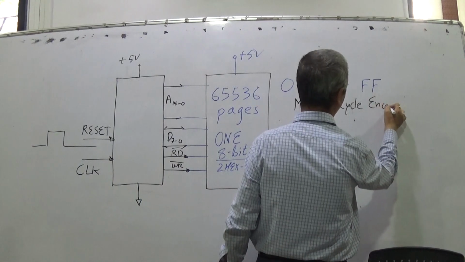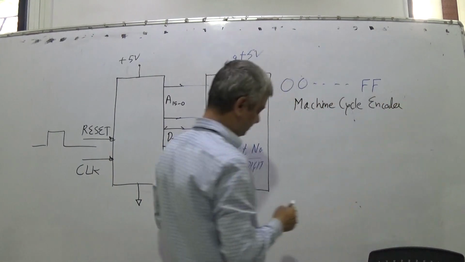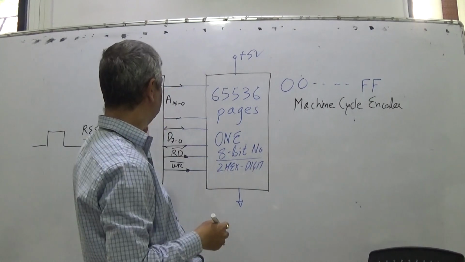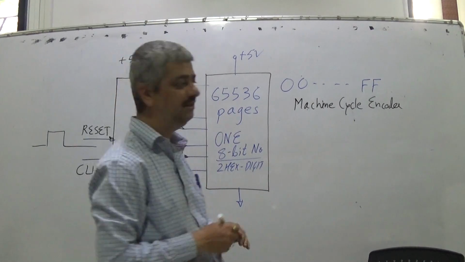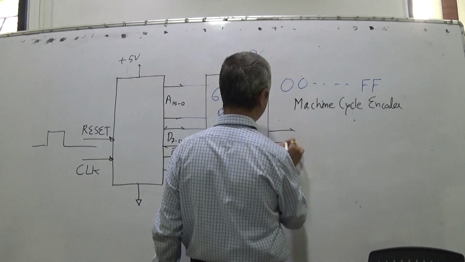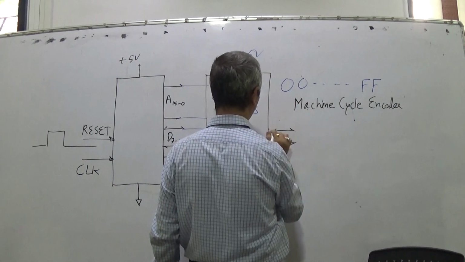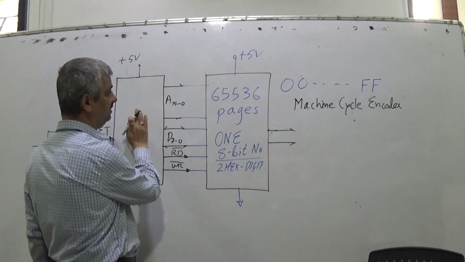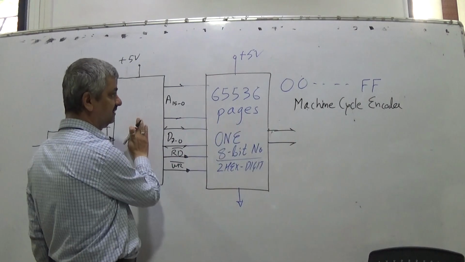What to do in case of which instruction? Then this CPU and memory is of no use to me unless I have at least one output port.